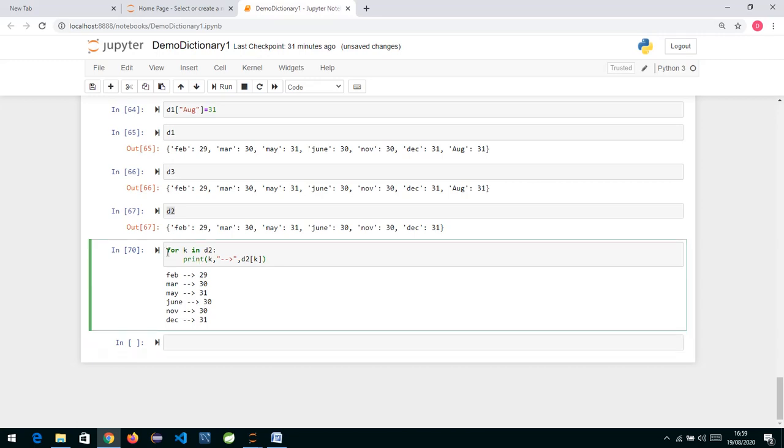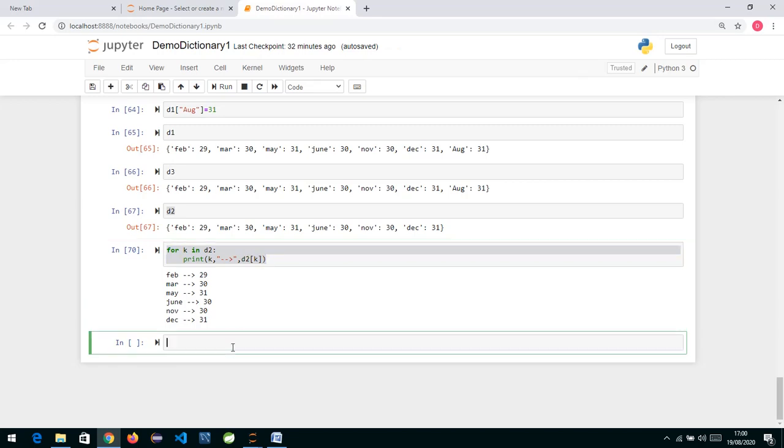Whenever we make use of a for loop, when I write for K in D2, it is extracting keys one by one into K. Now that I have the key, we can get the value using the dictionary name D2 and passing the key in square brackets. The other way to iterate is to write for K, V in.